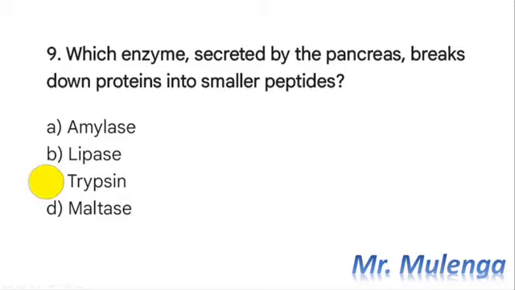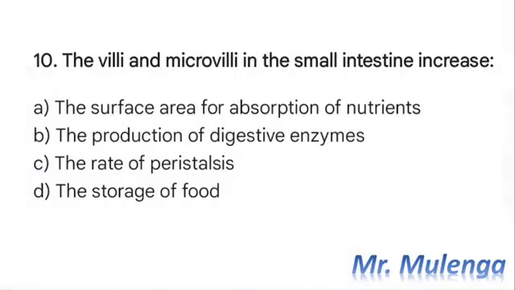So we now move on to our last question, which is question 10. The question reads, the villi and the microvilli in the small intestines increase dash. A. The surface area for absorption of nutrients, B. The production of digestive enzymes, C. The rate of peristalsis, D. The storage of food. So we are looking at the villi and the microvilli that are in the small intestines.